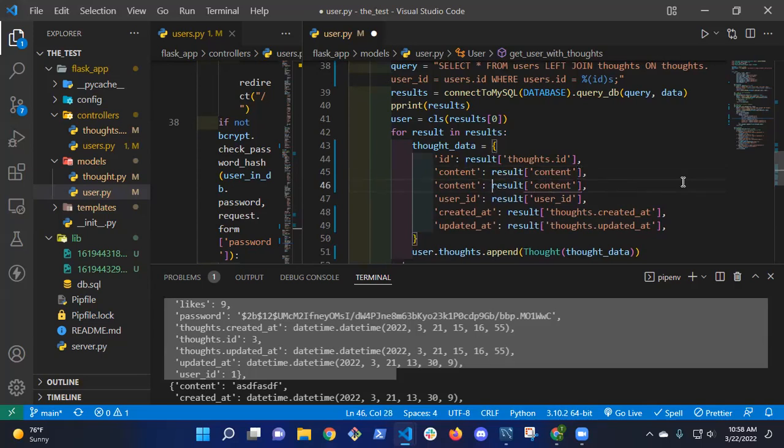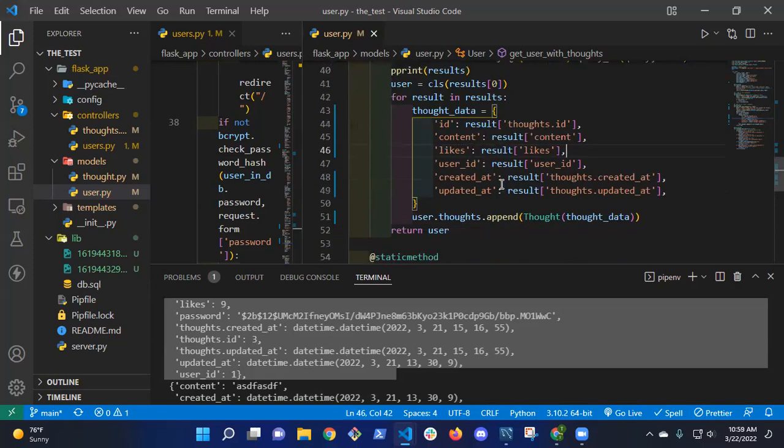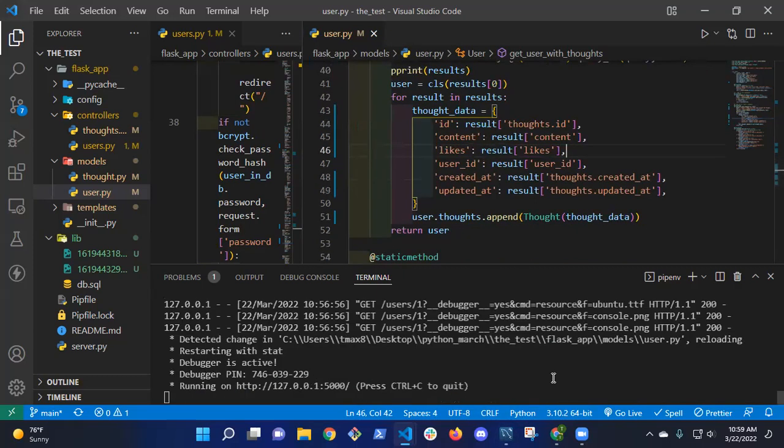Okay, so the thoughts have likes. So I'm going to change content to likes. And I think we're good to go, because user ID is just user ID. Okay. Did anybody see anything else that I missed? Cool. I think we're good.